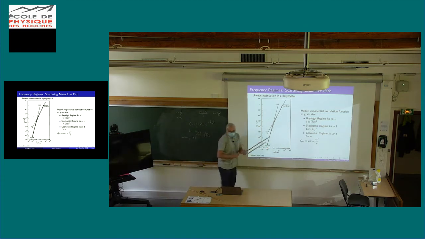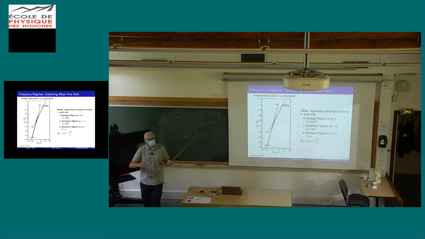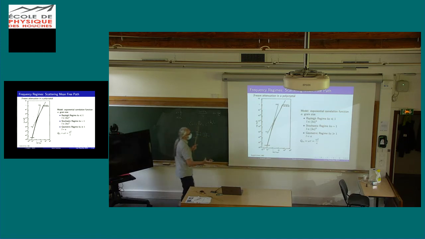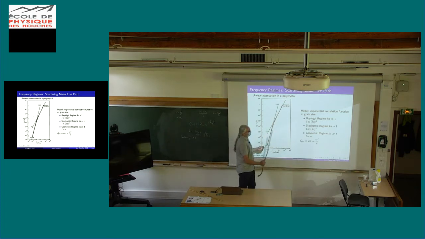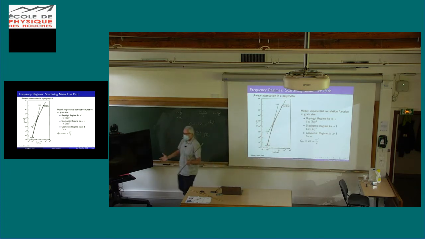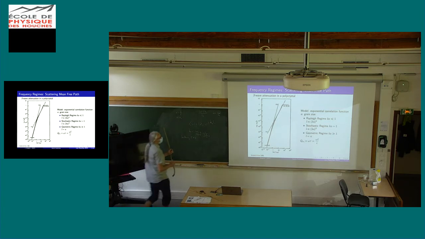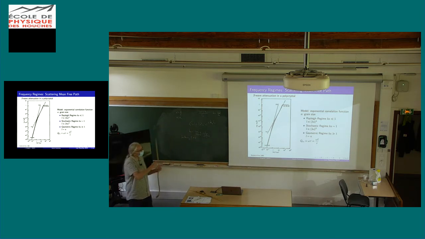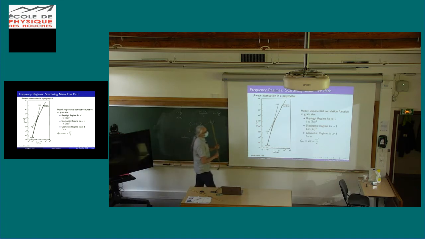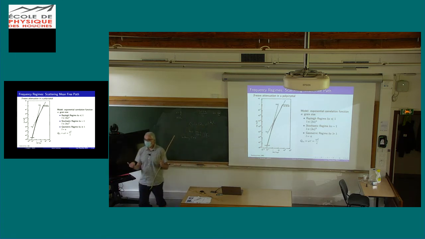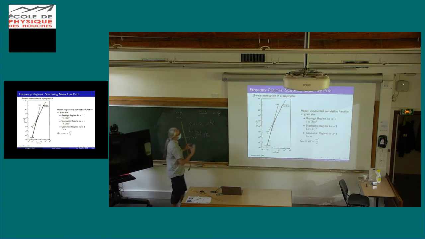In fact, when you have a single scatterer, you know that there's a geometric regime. When you have many scatterers, there is an equivalent regime. This is the geometric regime, and basically what it tells you is that at very high frequency, when you exit a grain, you are attenuated. Of course it's true when you do an ensemble average, because through one grain you will just diffract your rays. But when you take the average over many realizations, then when you exit the grain on average, you will be completely attenuated. So that's the idea.